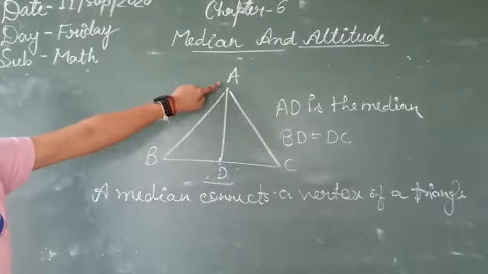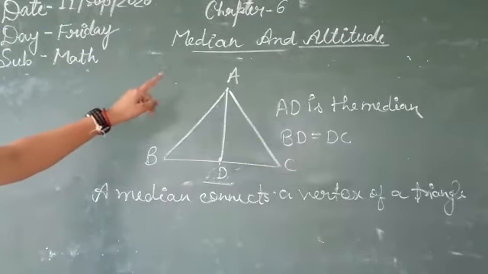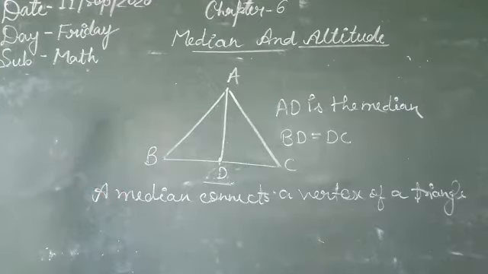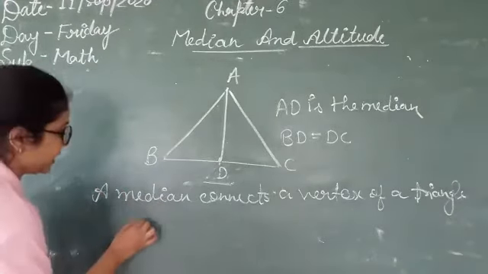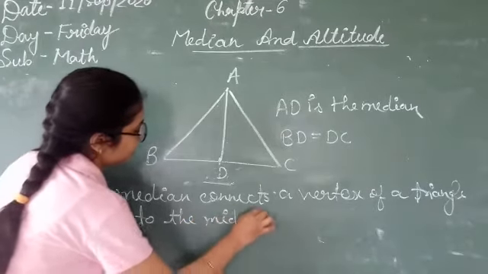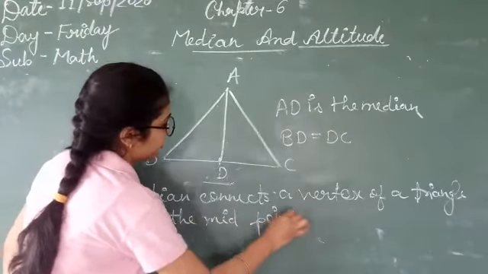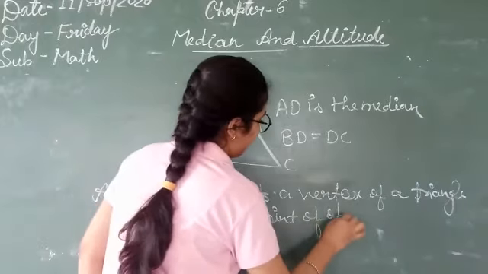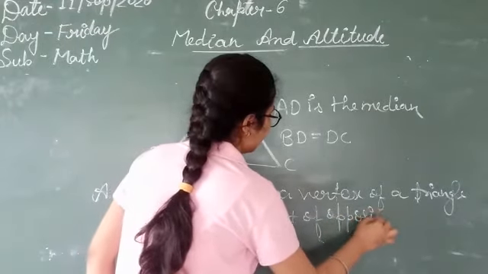Okay, this is the vertex. So it connects the vertex of the triangle to the midpoint of the opposite side.